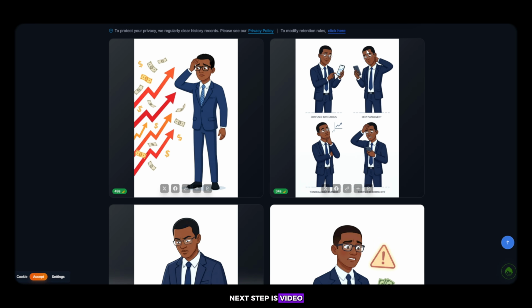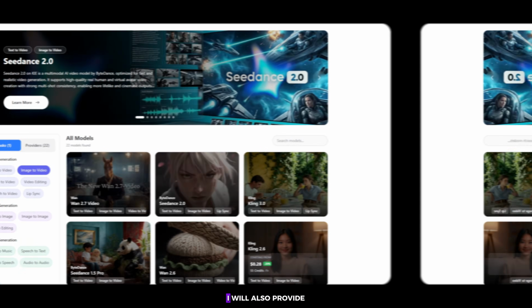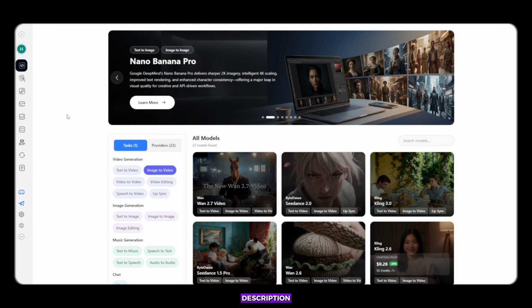Next step is video generation, and for that, we will use another free AI tool. I will also provide its link in the description, so you simply have to open KIE AI today. The tool we are using for video generation is KIE AI.